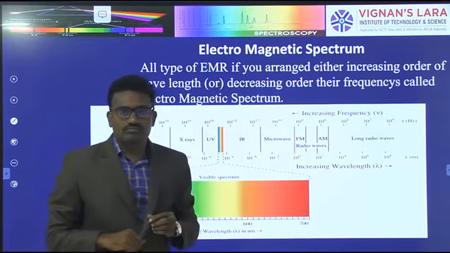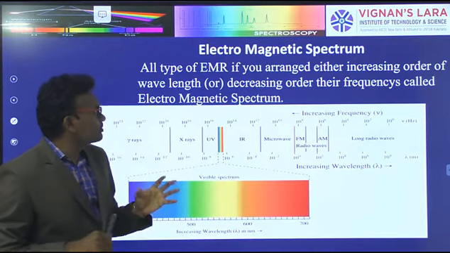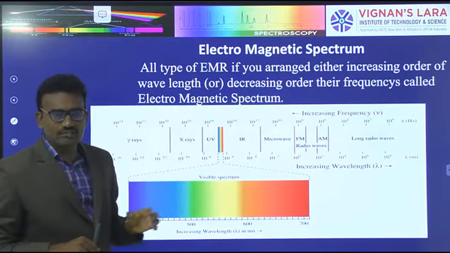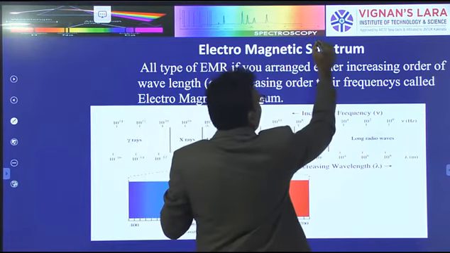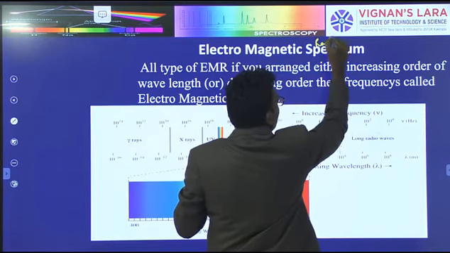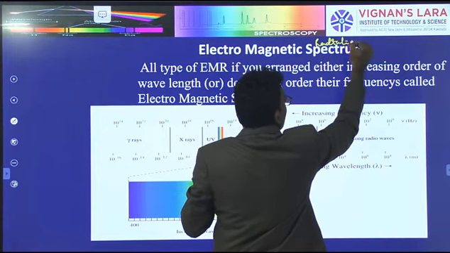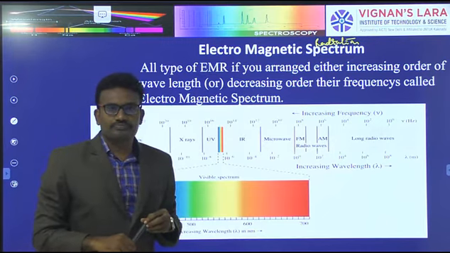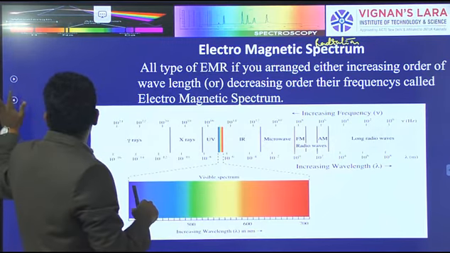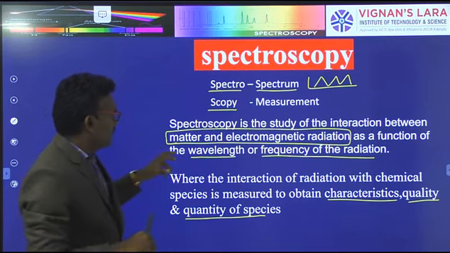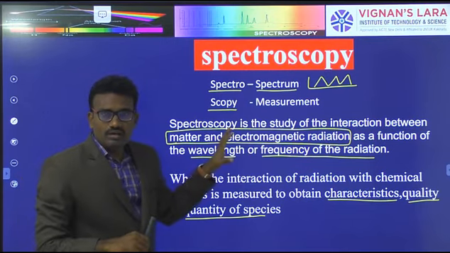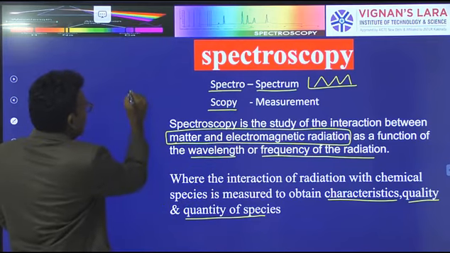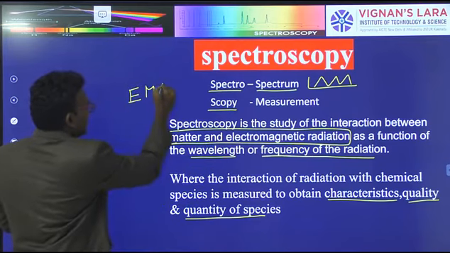Electromagnetic spectrum. It is a small chapter. Electromagnetic spectrum is nothing but electromagnetic radiations. Actually, light is nothing but electromagnetic radiation.